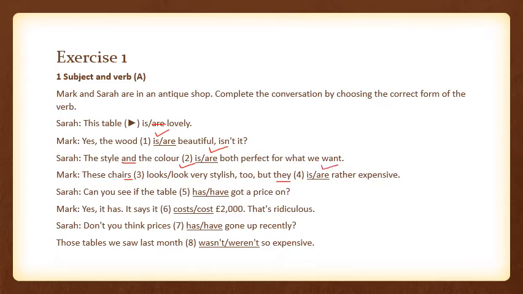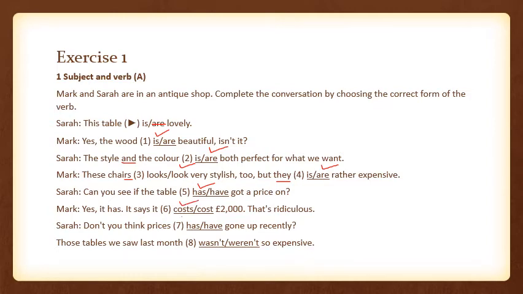They are rather expensive. Can you see if the table has or have got a price on? Now the table is singular here, so we are going to choose has here. Has got a price on. It means she is asking if the table has a price tag on it. Yes, it has. It says it cost £2,000. So it is a singular table that they are talking about. The verb is going to be accordingly, and that is cost.